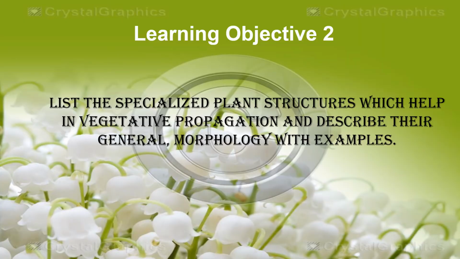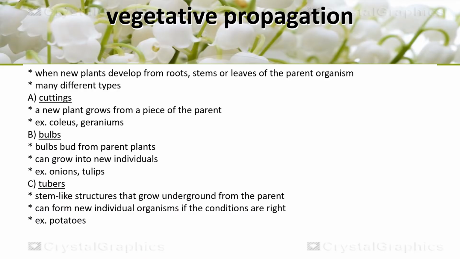So now let's discuss the specialized plant parts or structures that are involved in vegetative reproduction in plants. Let's discuss the vegetative parts of the plants that are involved in vegetative propagation, and these are cuttings, bulbs, tubers, corms, etc. Let's discuss all these plant parts one by one.